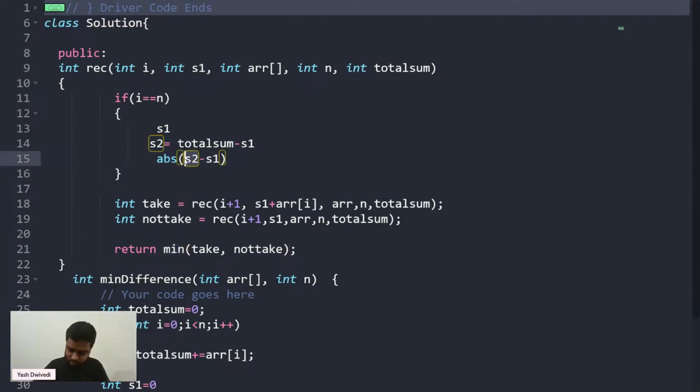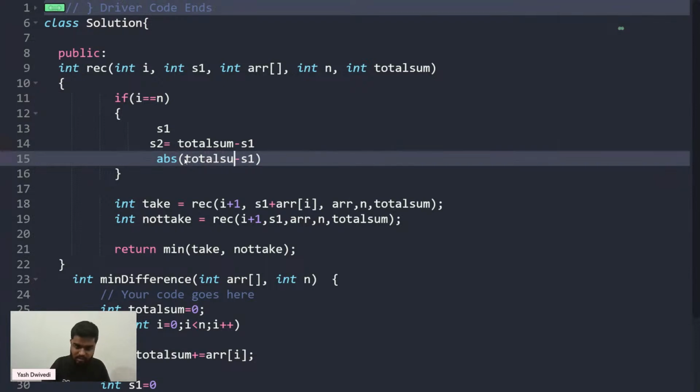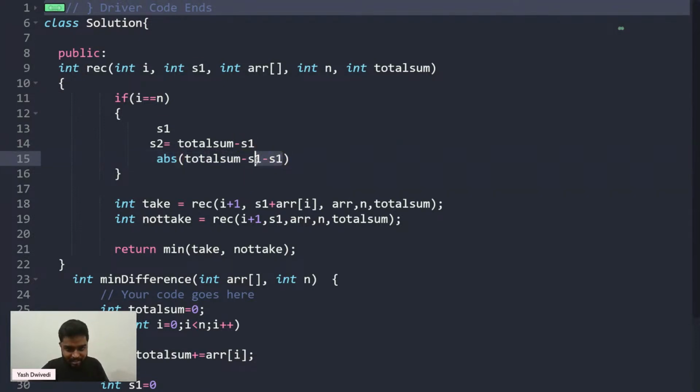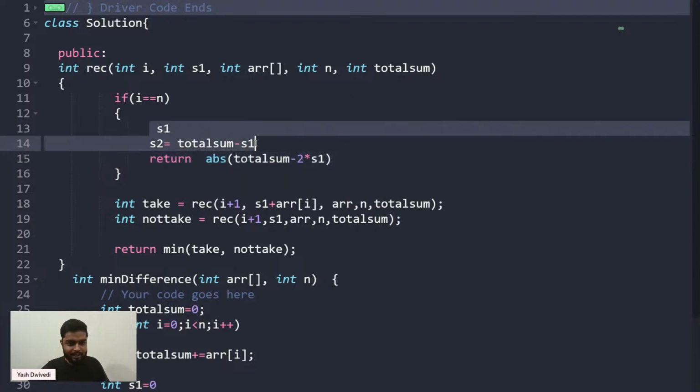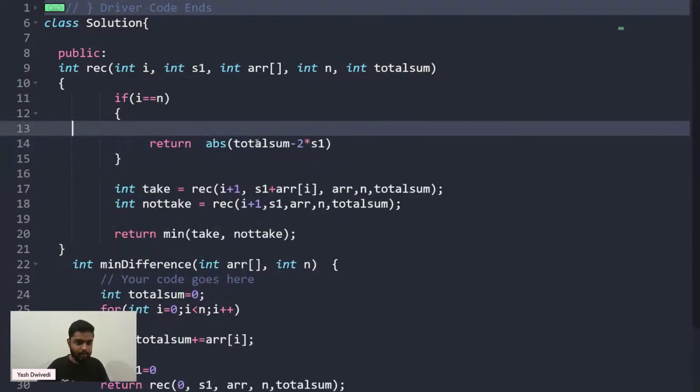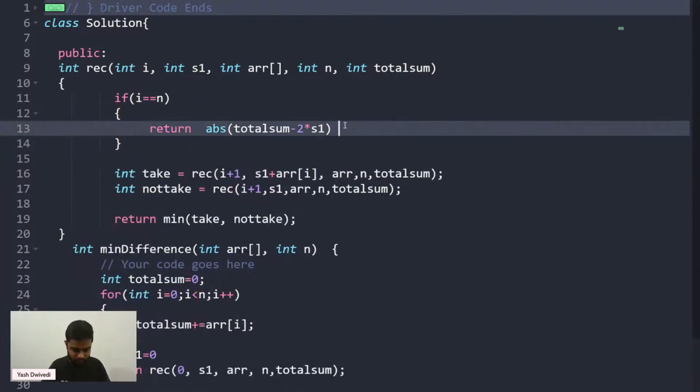Now what is S2? S2 is nothing but total sum minus S1. So S2 minus S1 I can write as total sum minus 2 times S1. From this particular function, I can simply return this, because the absolute of S2 minus S1 is nothing but total sum minus 2 times S1. Is that clear? That is how I'm calculating the sum.